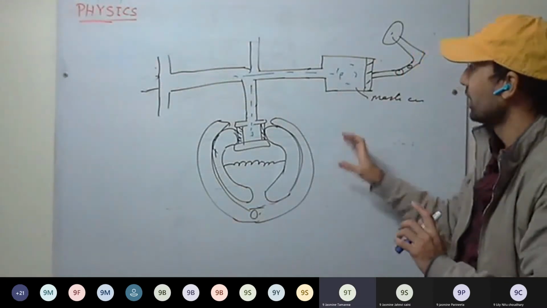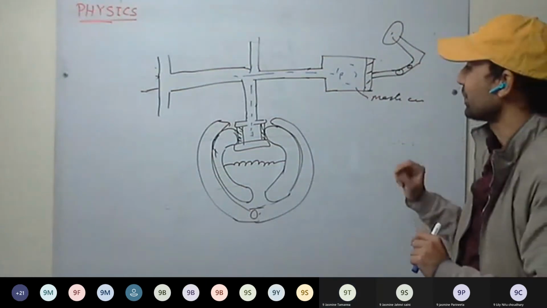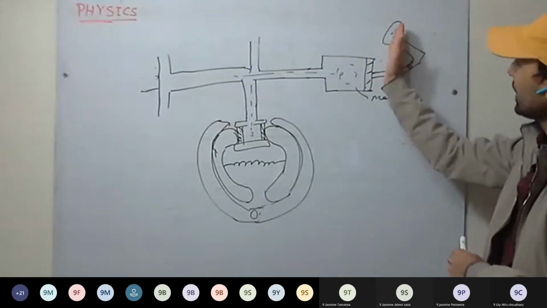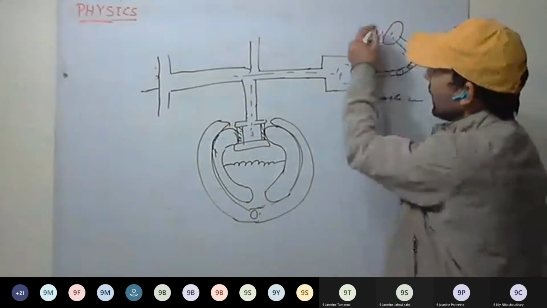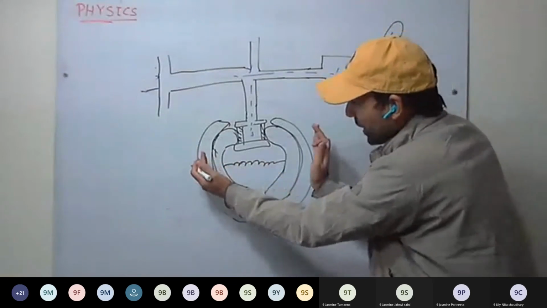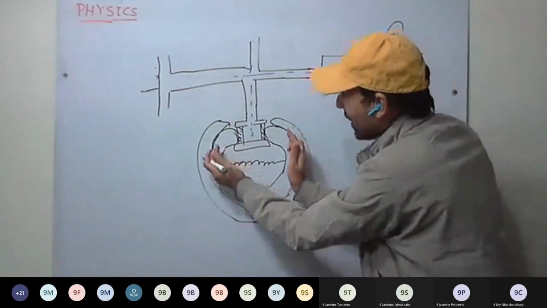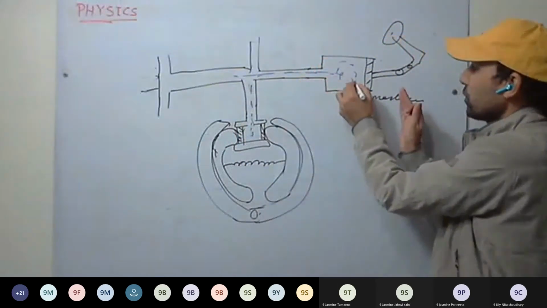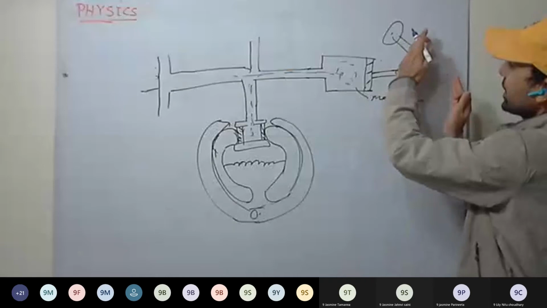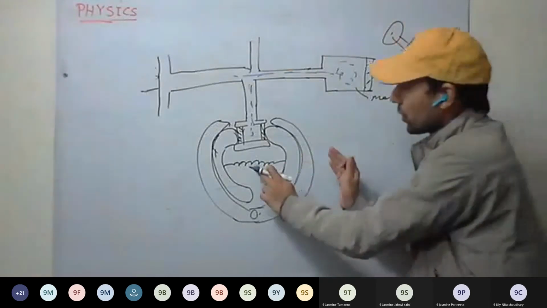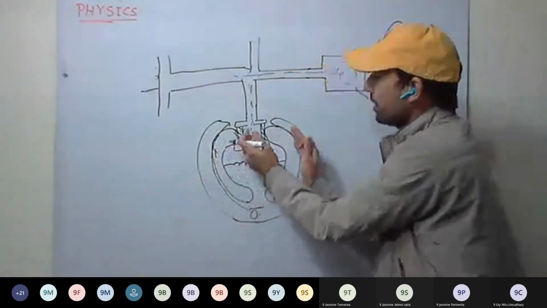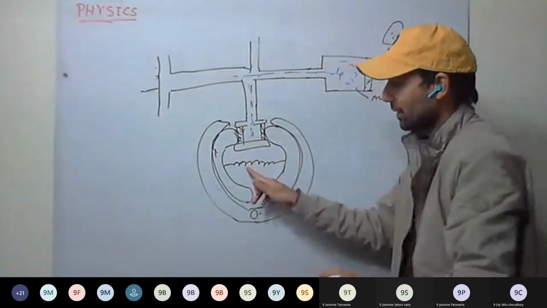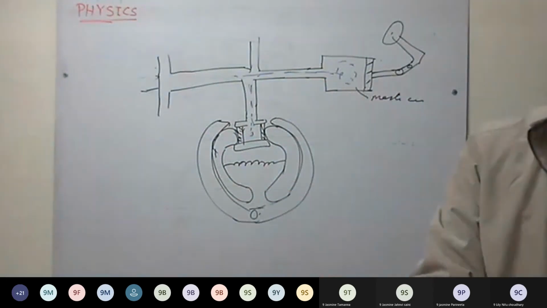Any doubt you have? Yes, sir. Okay. Now see here. How we can release the brakes. When we release the brakes, what will happen? As we release the brake, spring is there. Spring compresses. And the soles, this piston gets compressed, liquid backflows, moves into this master cylinder, and brakes get released. So the mechanism of the spring is to bring back the piston to release the brakes. Spring is being provided.